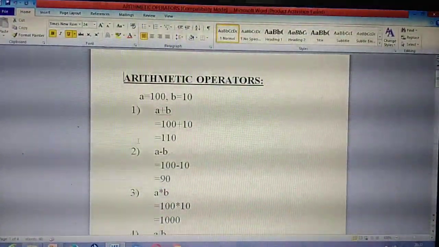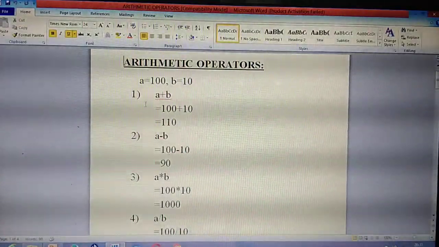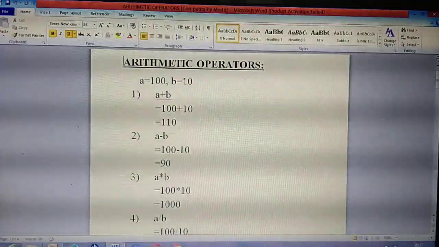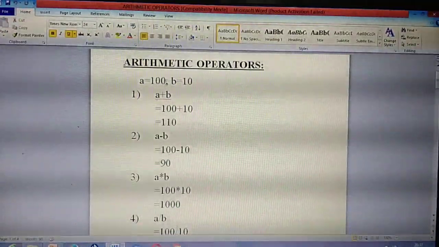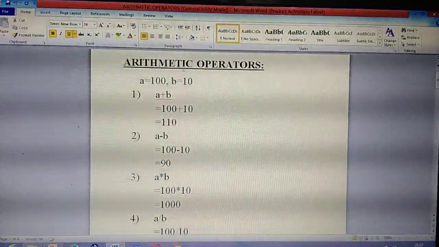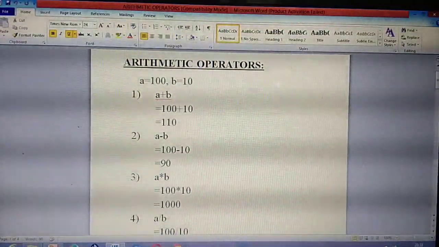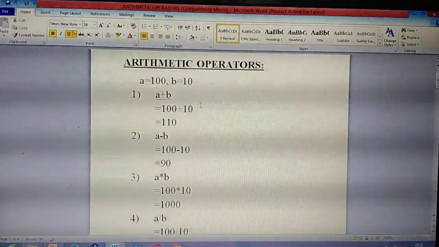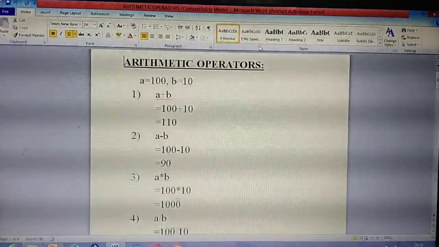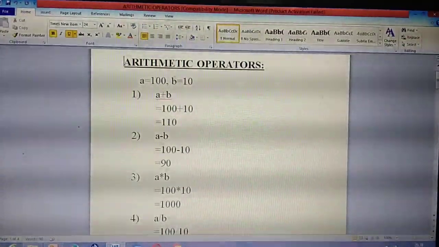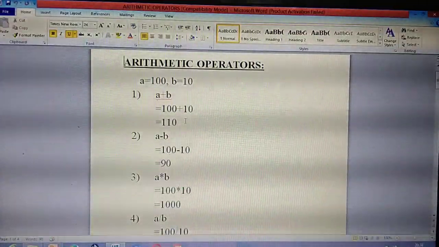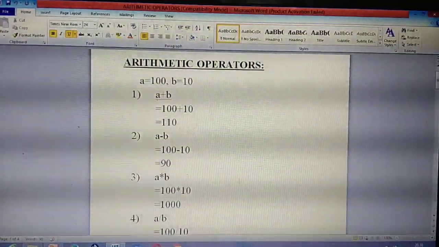In that tabular column, they have given 2 operands as input, A and B. The value of A is 100. The value of B is 10. First operator is addition, which is adding of two numbers. A plus B, 100 plus 10, equals 110. Is it visible for you? Yes. What's the next one?